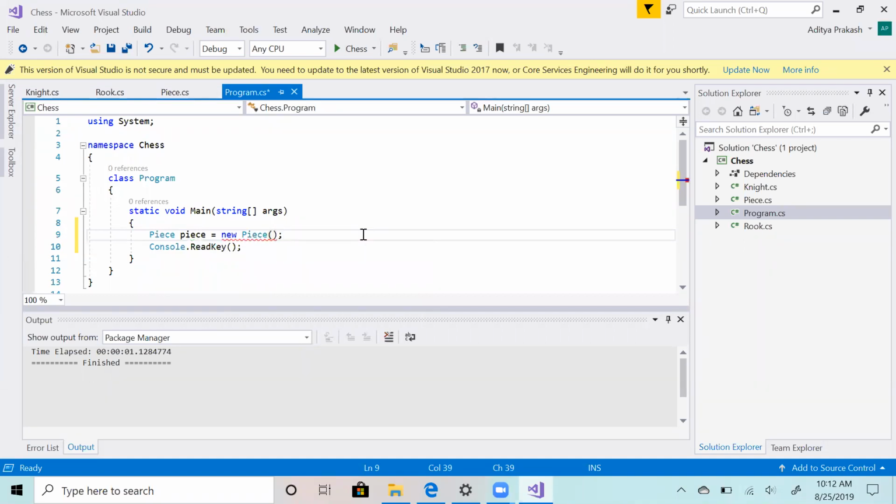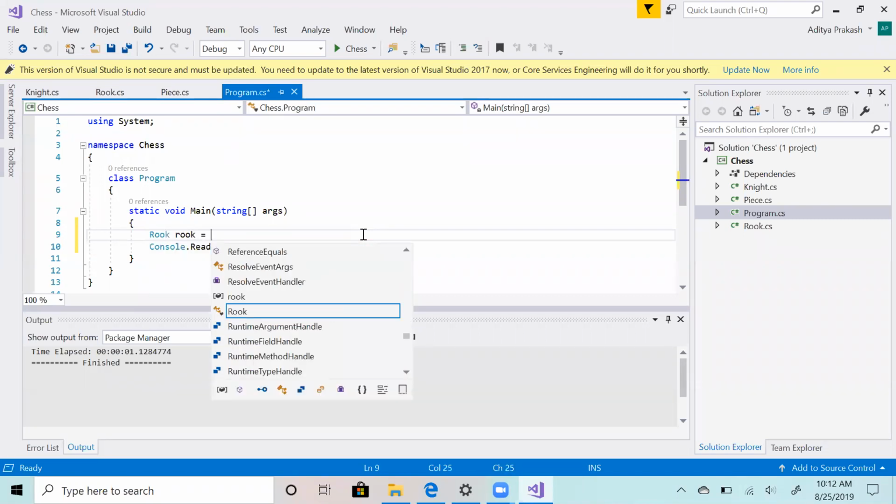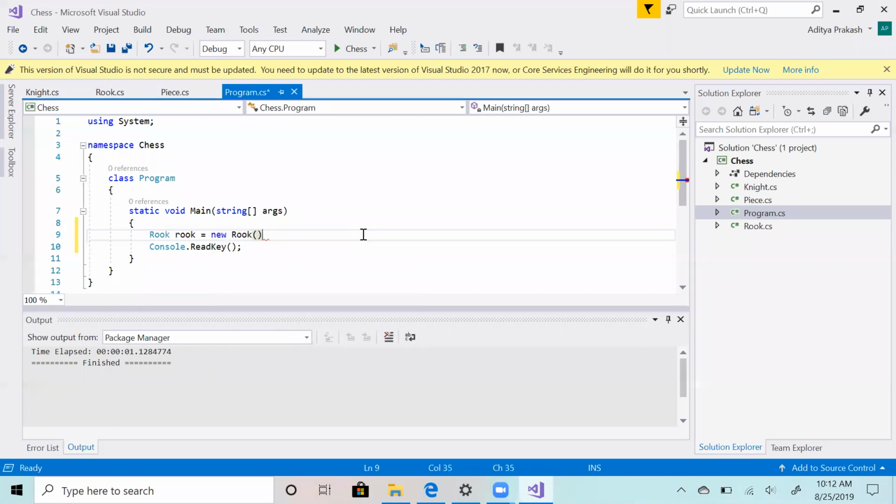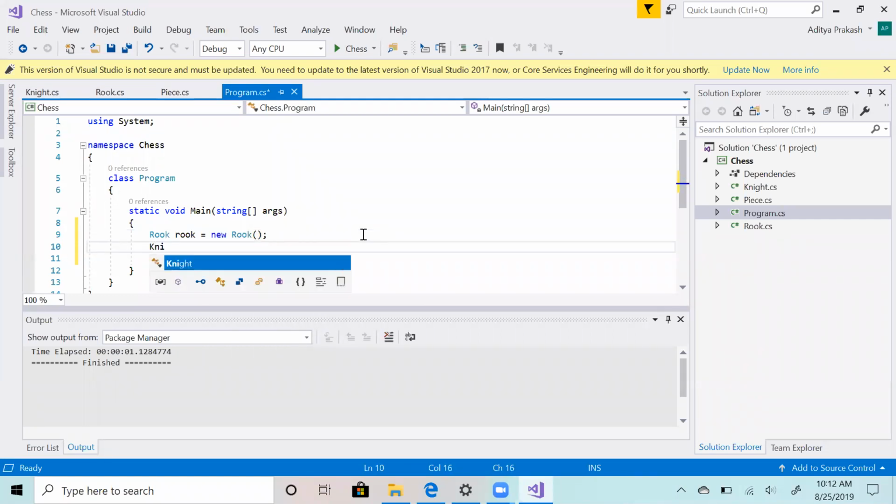You can't do this, right? You can't instantiate an interface, because an interface is not a defined entity. It is a generic type, so you can't create an instance of this type. But what you can do, what the interesting thing is, let's say you define a Rook class. You define Knight.